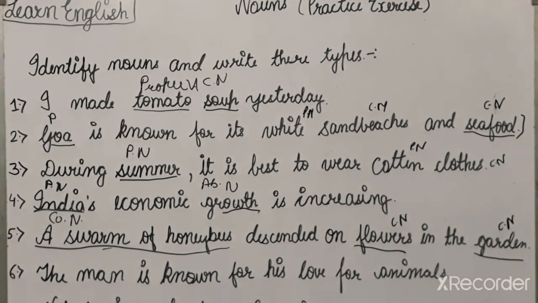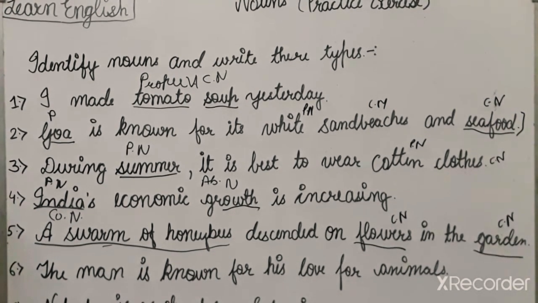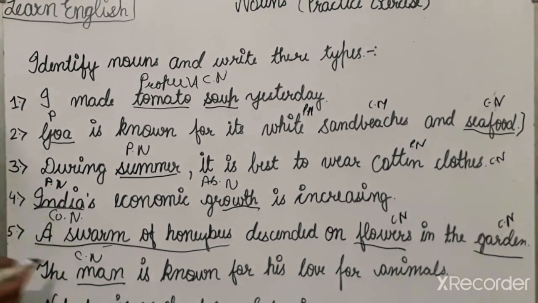Next is sixth one: the man is known for his love for animals. The man here is the common noun. Why is it a common noun? Because the name of the man is not given to you.